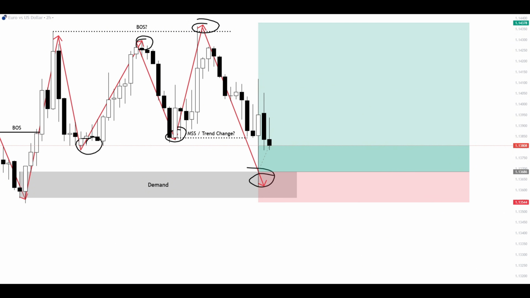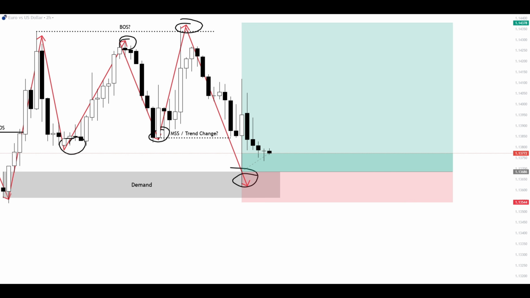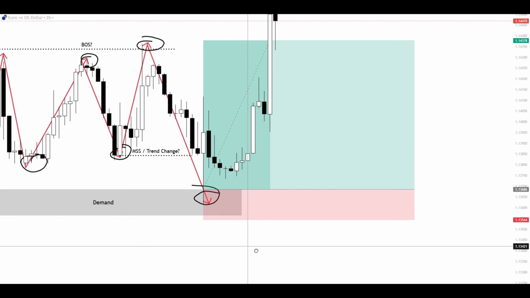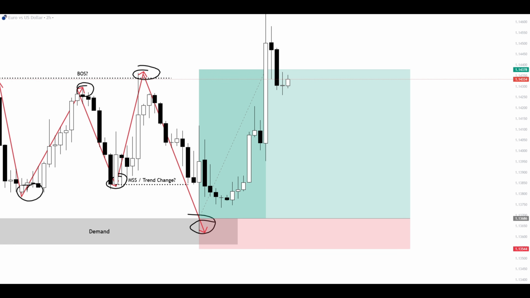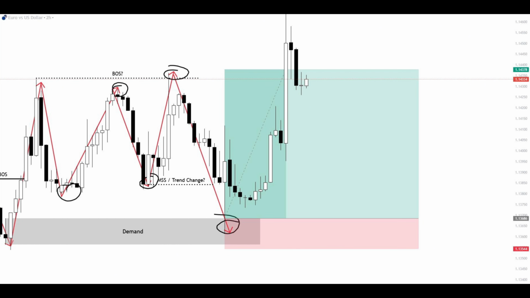And as the position has basically already been opened right here, we just need to have patience. As we see that after hitting the demand and opening the setup, buyers start pushing up the price. You can even see the buying pressure from how much larger the upside candles are compared to the downside candles. And this reaction causes this break above the last swing high, which closes the position on the take profit, breaking above the last high with a full candle above it.